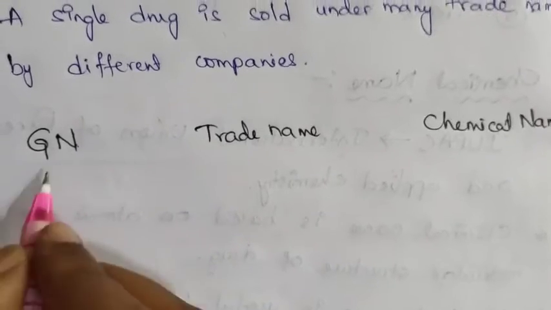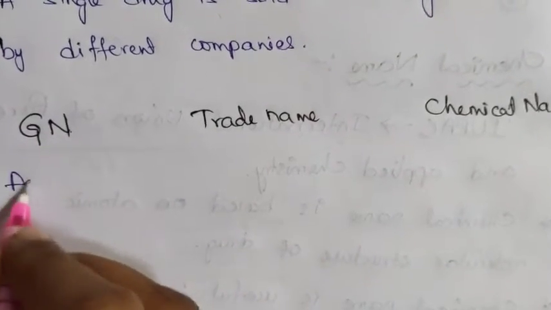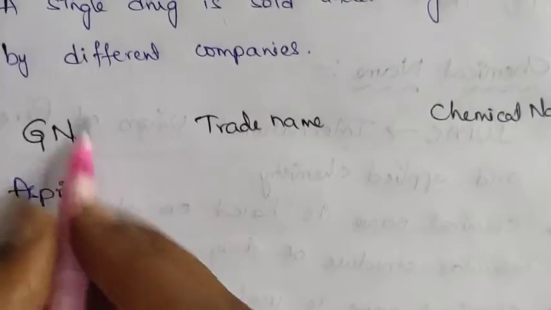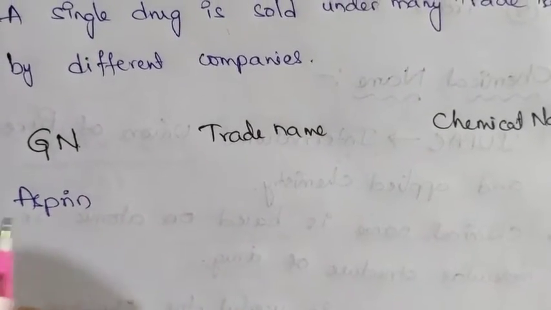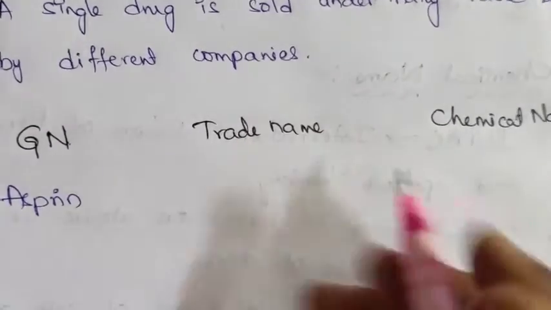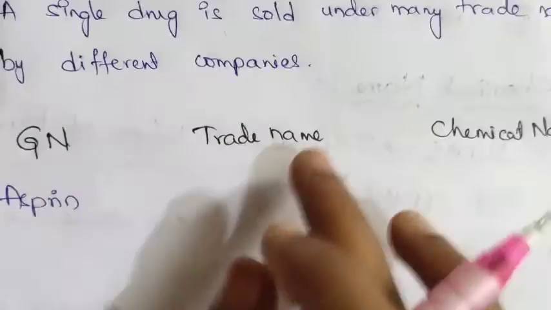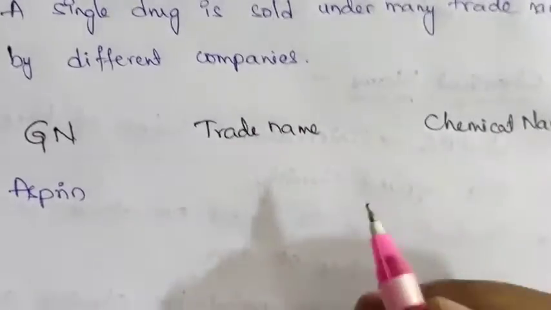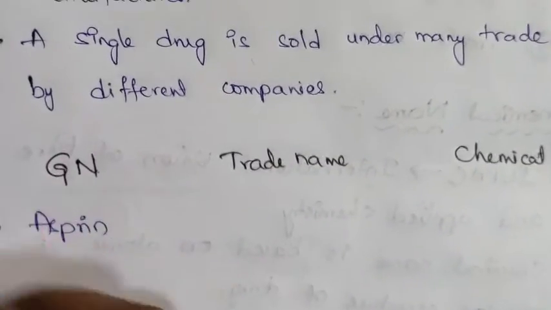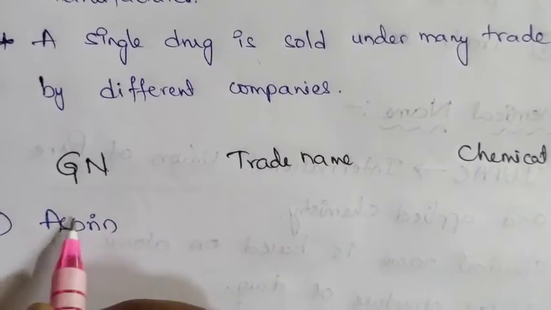For example, generic name of the drug is aspirin. Generic name is the same for all the drugs manufactured by different pharmaceutical companies.